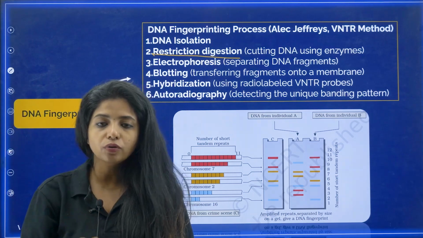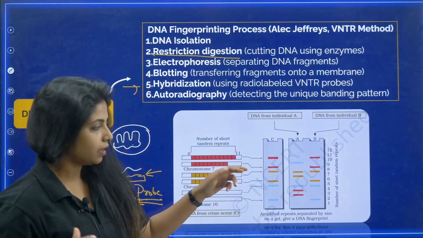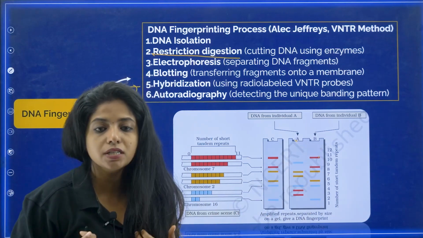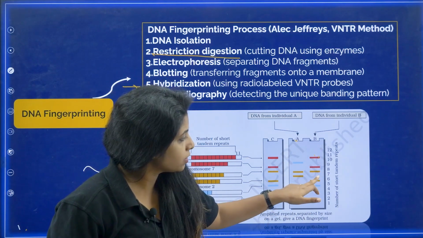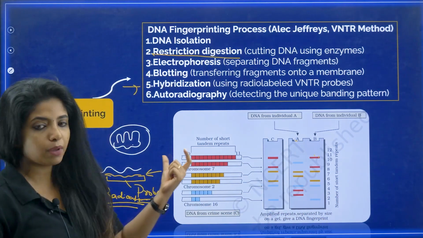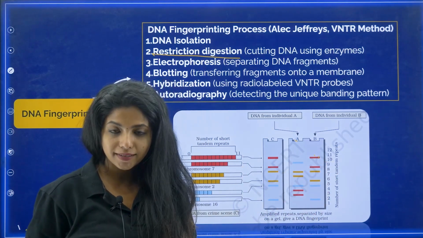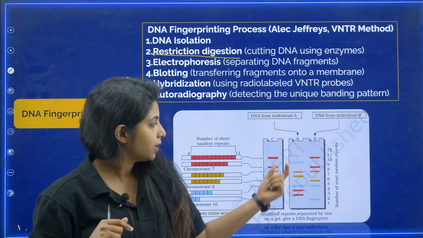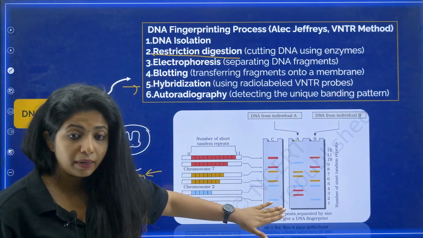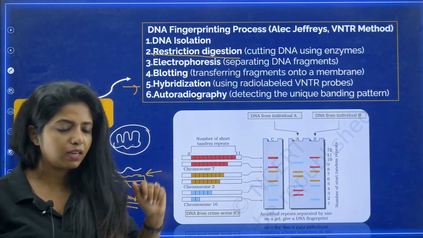Now what do we do? We do hybridization. Basically, I'll send the probe over here. I have two samples. This is A, the other guy, and this is B, that is me. So I will be having a sequence like this. Now I'm going to send my probe. First, the isolated DNA is also checked for whether it is separating like this. I saw that this and this are separating the same way. Anyway, let me check with the probe also.